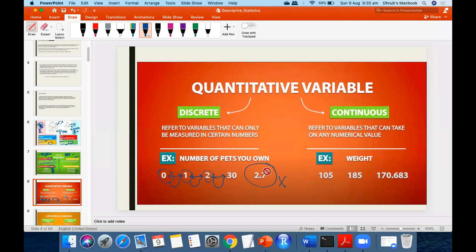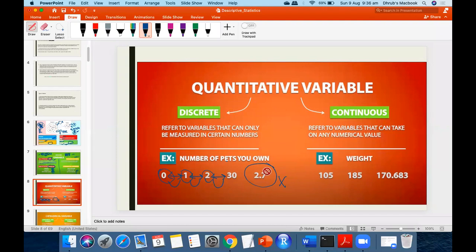You understand? So we are talking about a variable that can be measured in certain numbers. Obviously you cannot measure like 20.5, yes or no? So basically we can say discrete numbers will never contain fractions. It will always be a whole number.